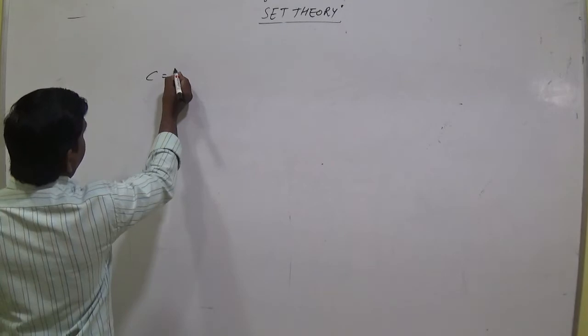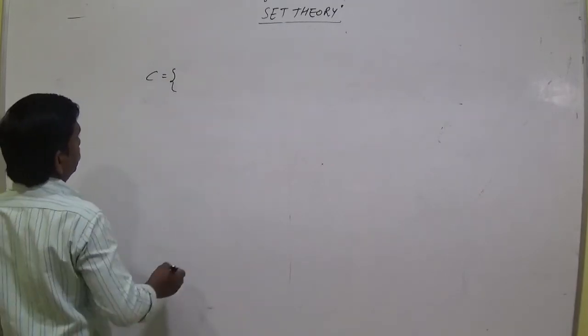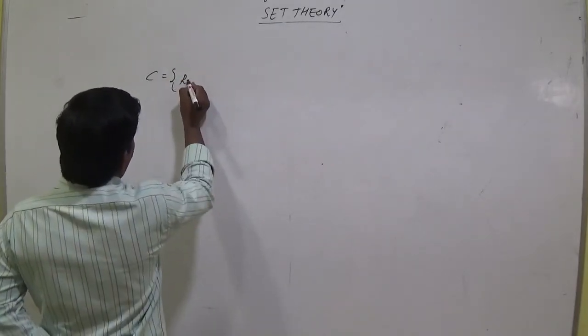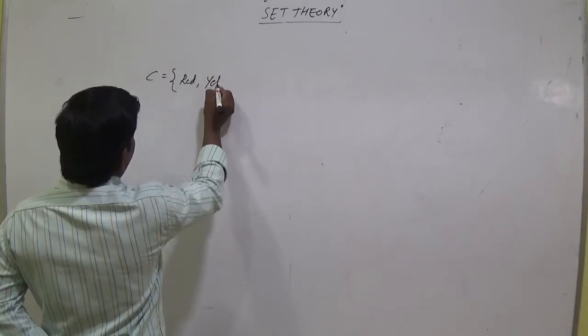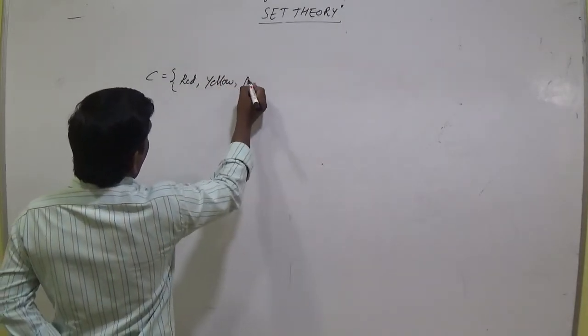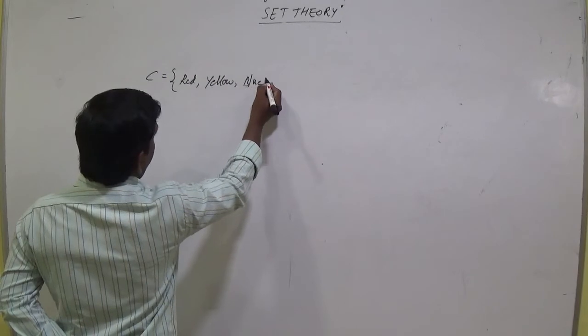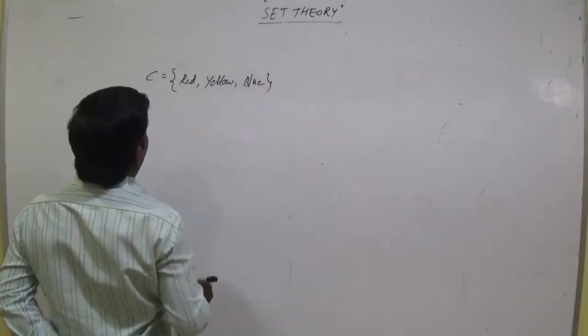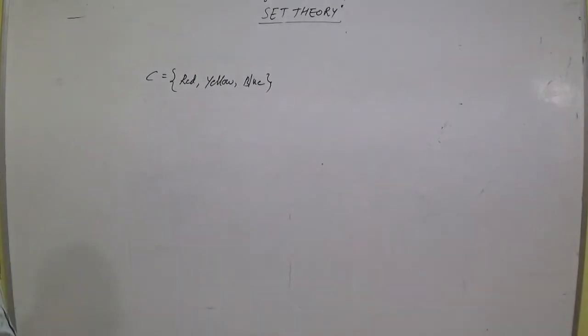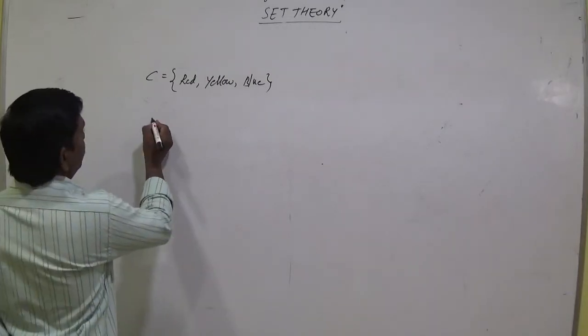Let C equal to red, yellow, blue. Make the subsets.